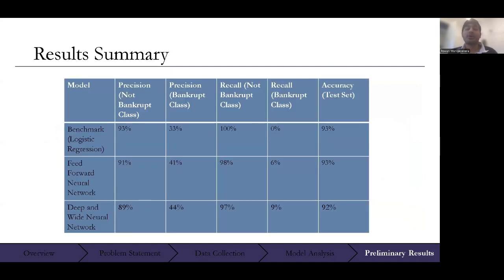This preliminary results table portrays how both deep learning models perform slightly better at predicting the bankrupt cases, but the trade-off is that they predict slightly worse for the non-bankrupt cases. The accuracy for the 3 models is very close. And with greater adjustment to both neural networks, there is definitely a case for utilizing a deep learning model to solve this type of binary classification problem.